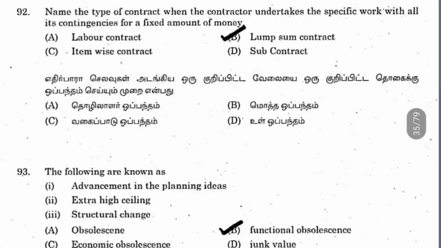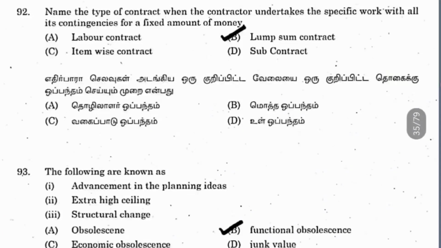So here functional means it is the building thing. If some building part or building component is outdated, so that it cannot be updated or used further. Like building height in the old buildings, the height of the ceiling will be very high, so it cannot be changed later. So these types of obsolescence are called functional obsolescence: the advancement in the planning ideas, extra high ceiling, and structural change.